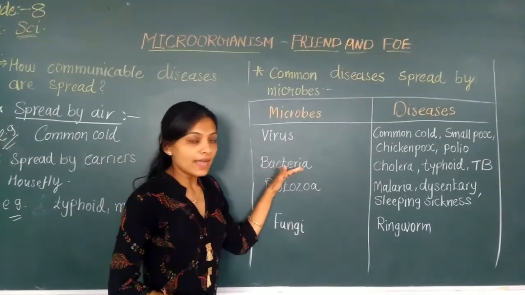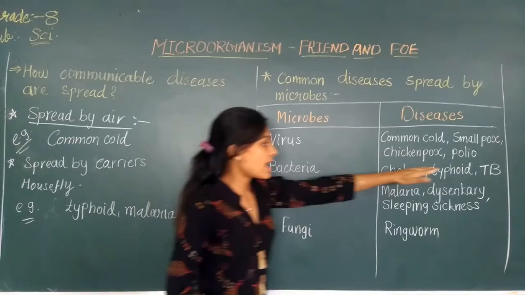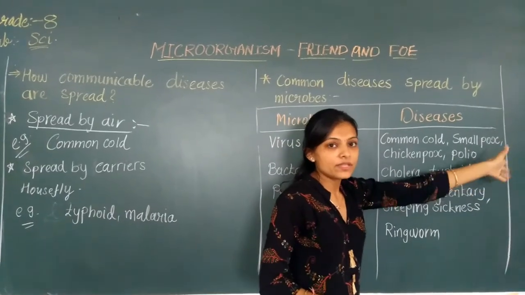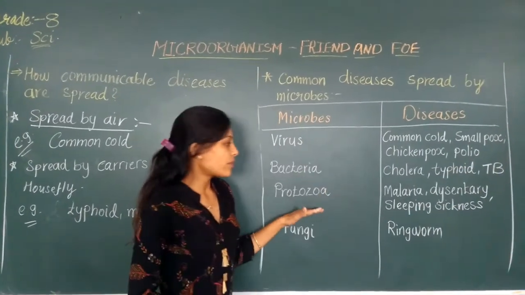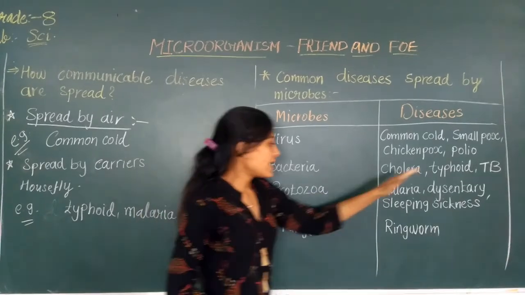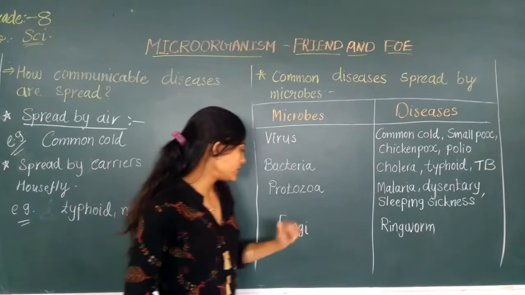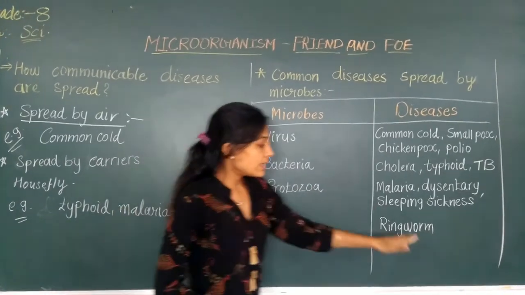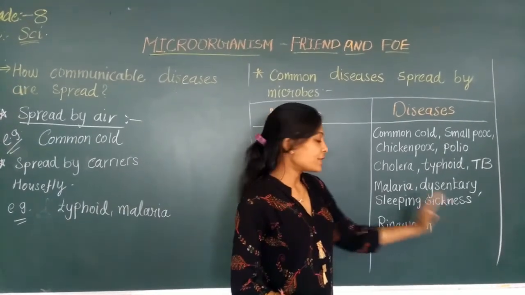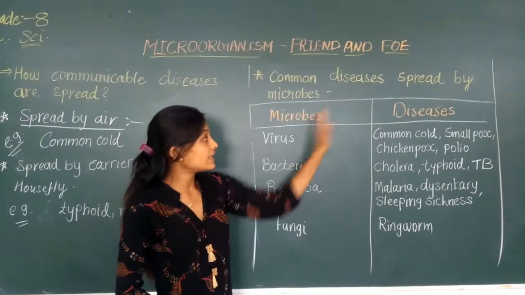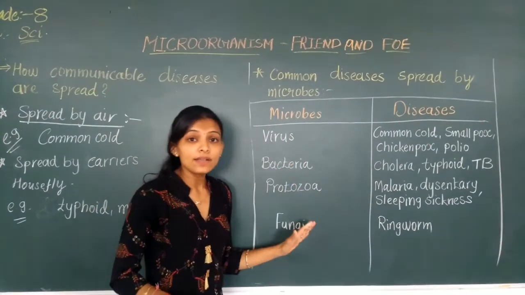Next is bacteria. From the bacteria, cholera, typhoid and TB. TB means tuberculosis. From protozoa, malaria, dysentery, sleeping sickness. These are all diseases that are spread. Last is fungi, ringworm. This type of disease is spread by the fungi. So friends, these are the diseases which are spread by the microbes.